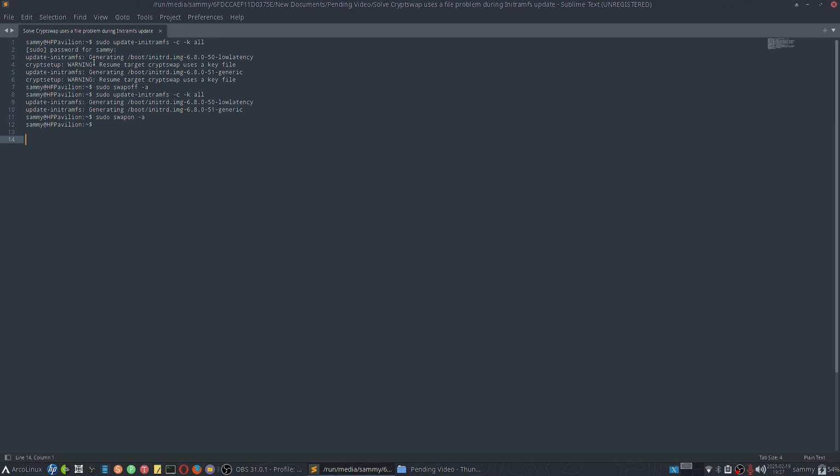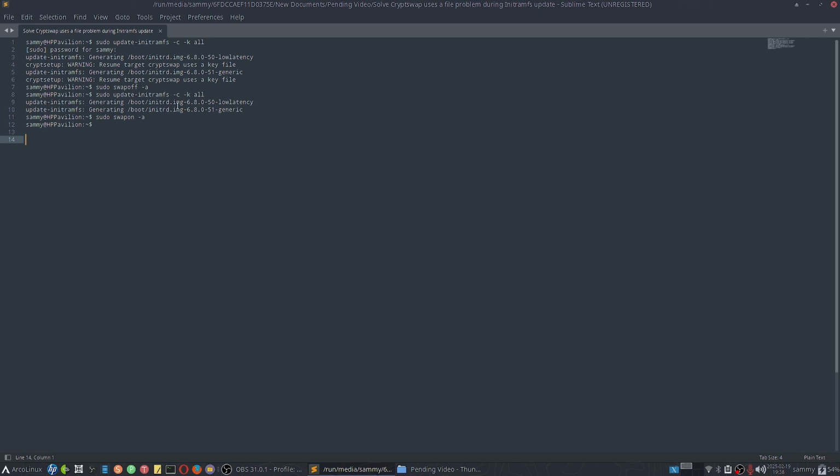So how to resolve this issue? You can do it on your system. First, before you update the initramfs, you have to use the command sudo swapoff -a. It will switch off the swap, and then you have to issue the command sudo update-initramfs -c -k all. This will update the init images for all the kernels.